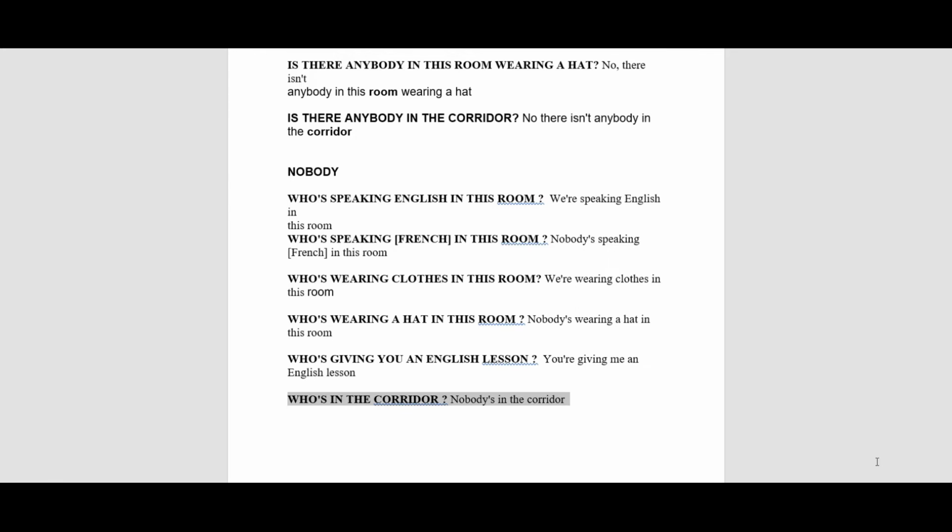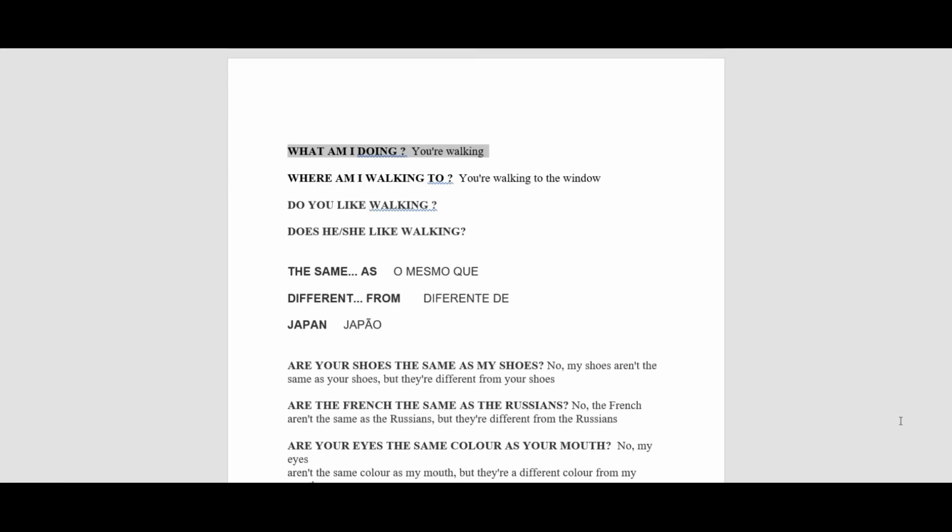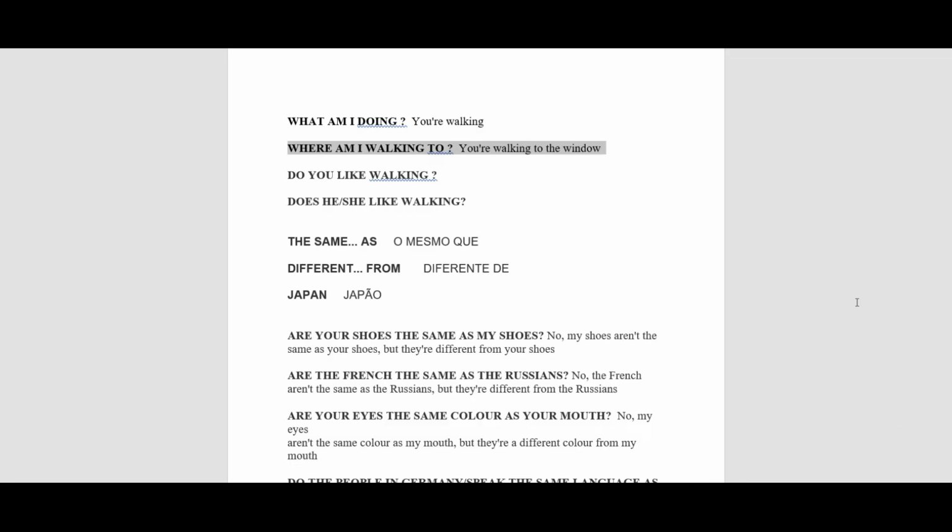Who's in the corridor? Walk. What am I doing? You're walking. Where am I walking to? You're walking to the window. Do you like walking? Does he, she like walking?